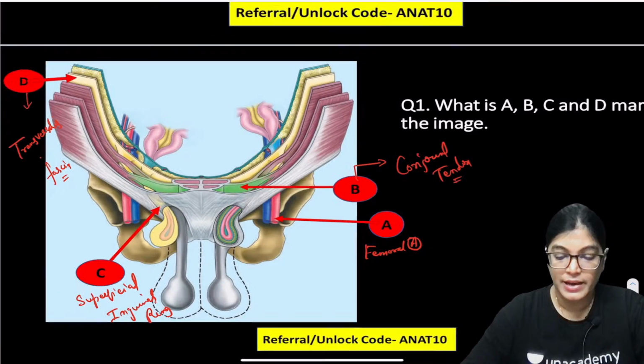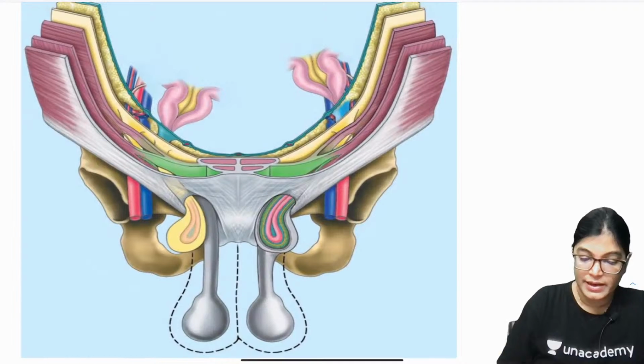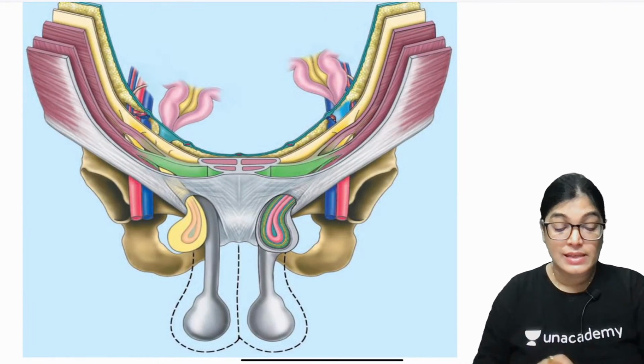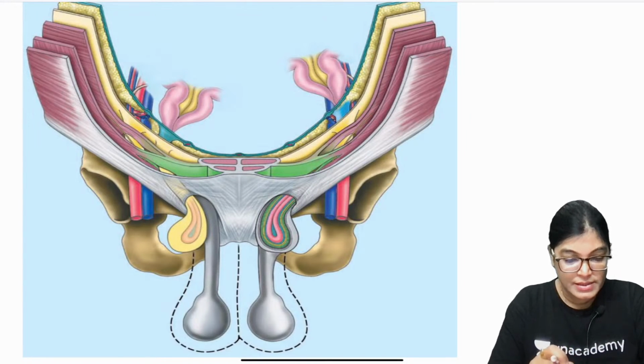Okay, so let's see this diagram in fresh. I have already written what is A, B, C and D, but I would like to enlarge this diagram and let you know what are the layers sequentially, so that you can know each and every structure which is visible in this diagram. Okay, so yes, let's start with that.